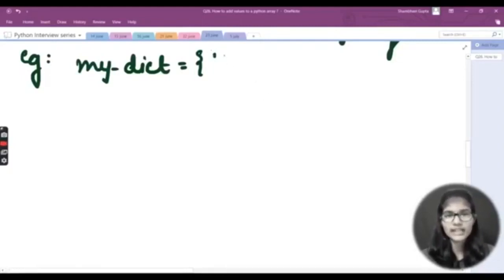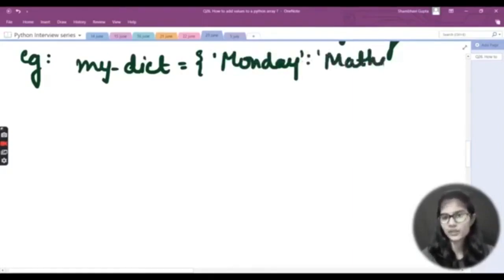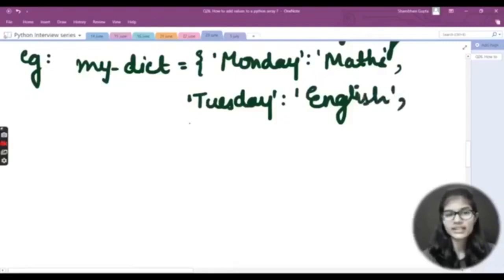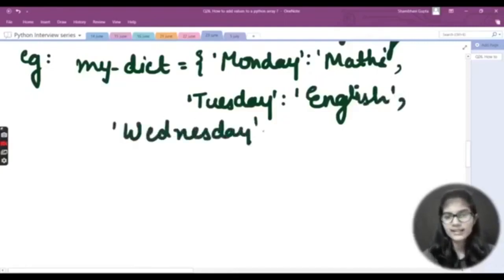Let's say I write that on Monday I need to study mathematics, and we separate entries by commas, right? Comma. And on Tuesday I study, let's say, English. Comma. Now let's go on with the next. On Wednesday, let's say I want to study computers. I would just write here computer.